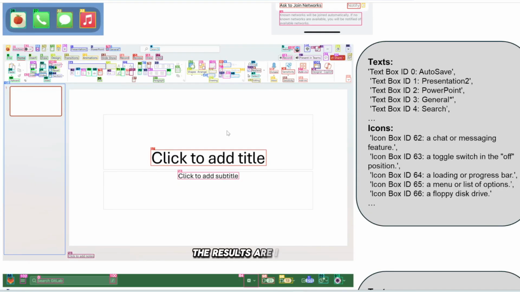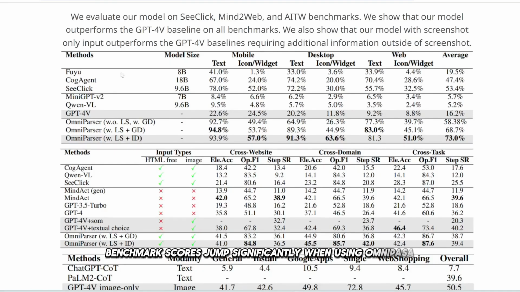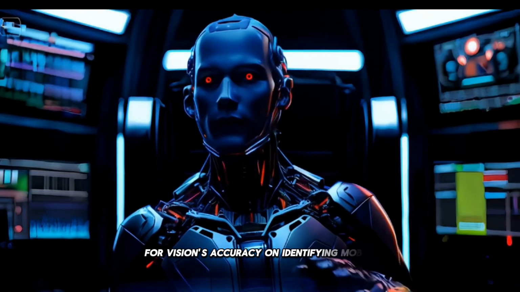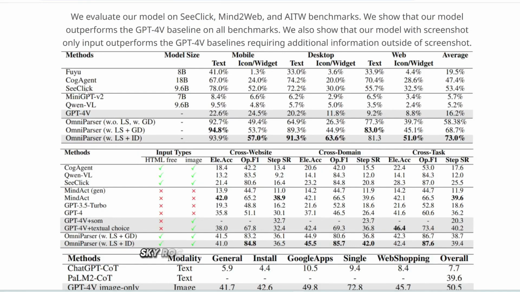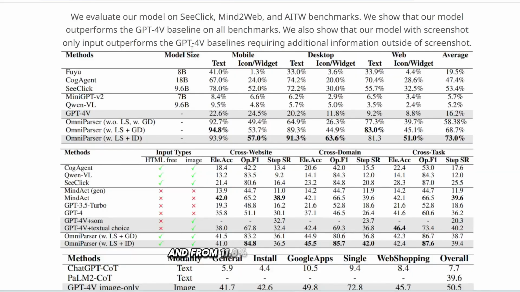The results are impressive. Benchmark scores jump significantly when using OmniParser compared to using vision models alone. For instance, GPT for Vision's accuracy on identifying mobile text and icons skyrockets from around 20% to nearly 95% with OmniParser. On desktop interfaces, the improvement is just as dramatic, with accuracy scores soaring from 20% to 91% for text and from 11.8% to 63.6% for icons.